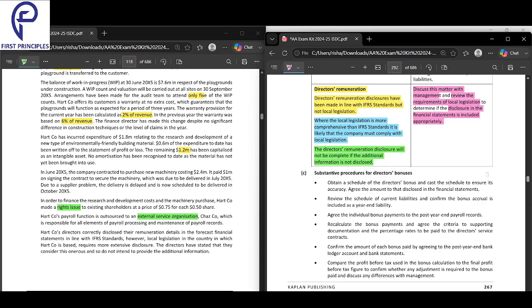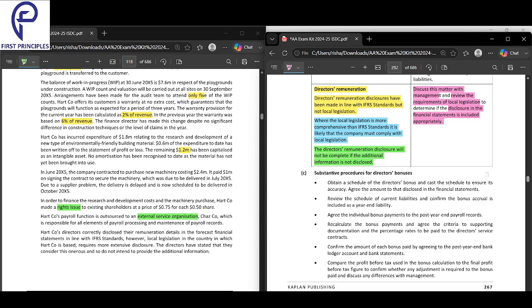Okay, as per local legislation, what should you have done? Let's look into that. First, the remuneration disclosures have been made in line with IFRS, but not local legislation. Second, where the local legislation is more comprehensive, what you should have followed is local legislation, not the IFRS.